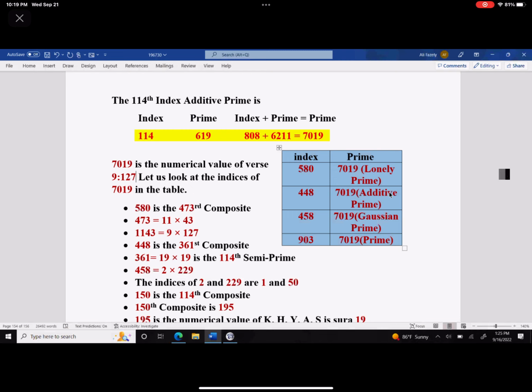We didn't know about 580, how 580 goes back to 9127. We don't know about 448, how that goes back to 114. We didn't know about 458, how that goes back to 114 and 195, which is the numerical value of Kaf, Ha, Ya, Ain, Sad, which are the initials in chapter 19. We didn't know this stuff. Okay?